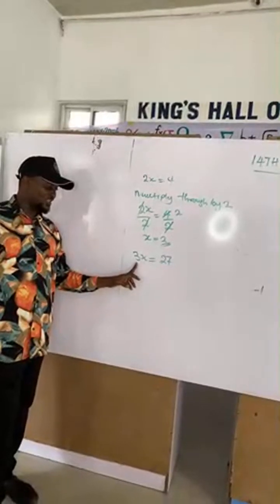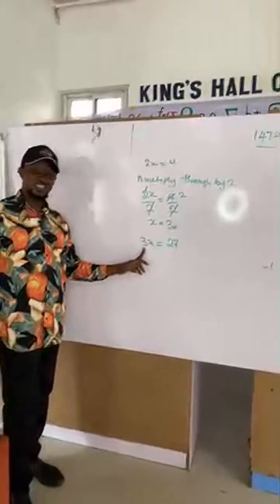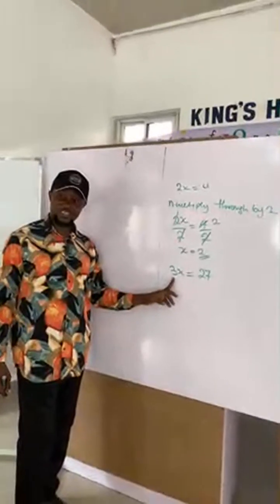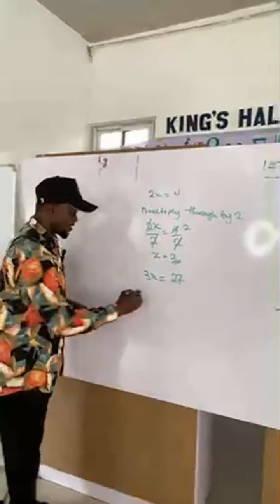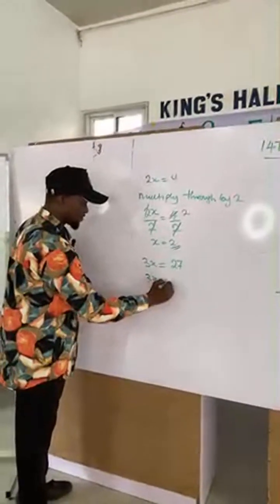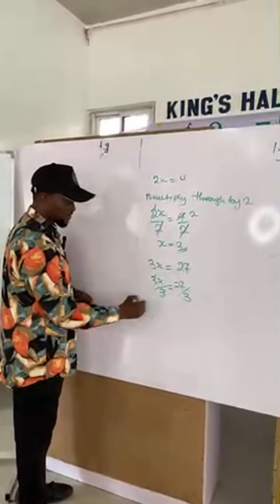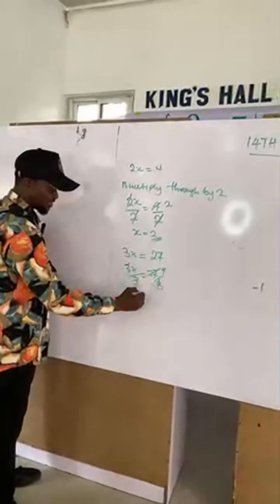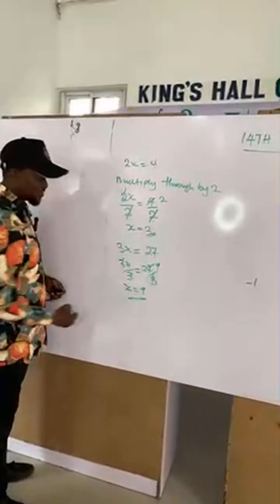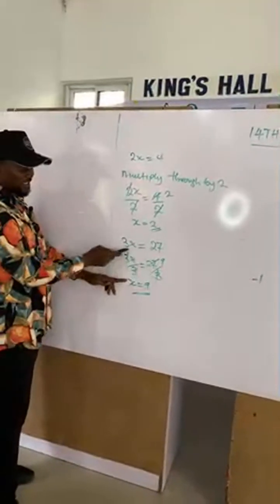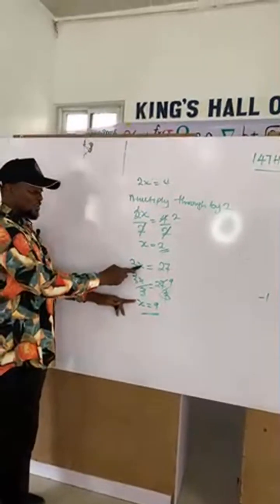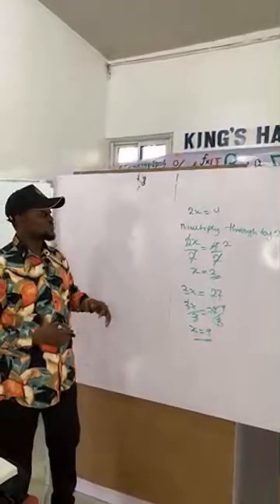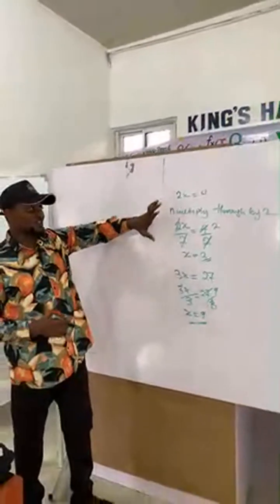So if you now divide by the coefficient of x, what's the coefficient of x here? 3. You divide both sides by 3, and you get 3x over 3 equals 27 over 3. The 3 cancels out the 3, right? So x will now be, 3 goes into 27 how many times? 9. So x equals 9. If you substitute the value 9 for x, what do you have? 3 times 9 equals what? 27. And so we've been able to understand the basic concept of division.